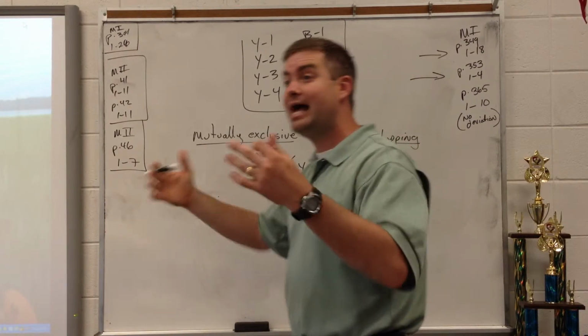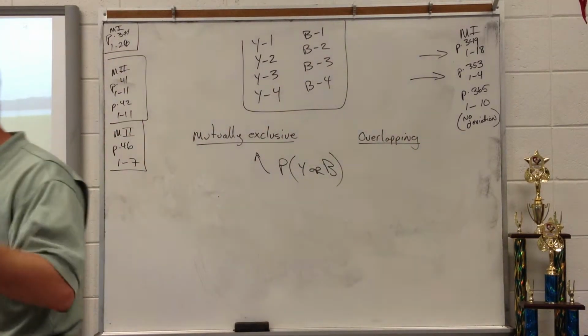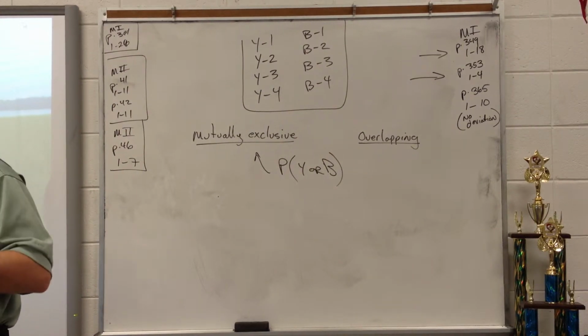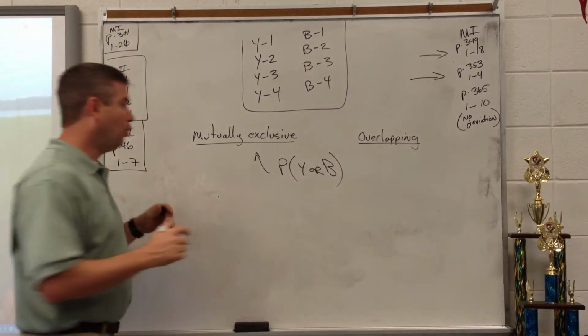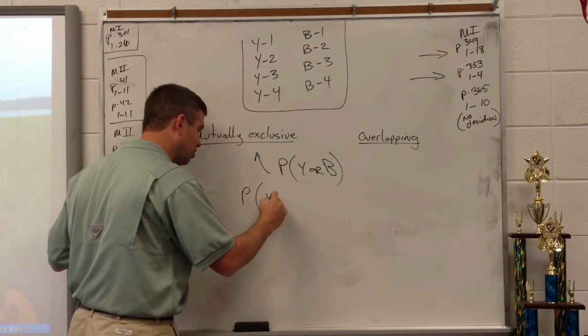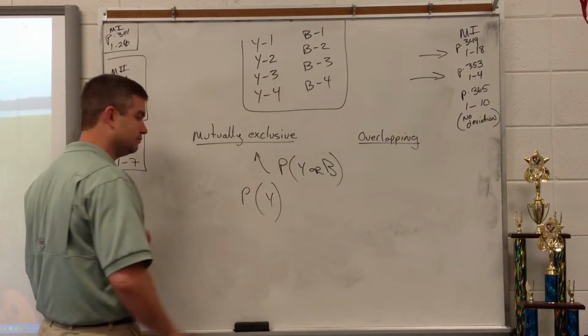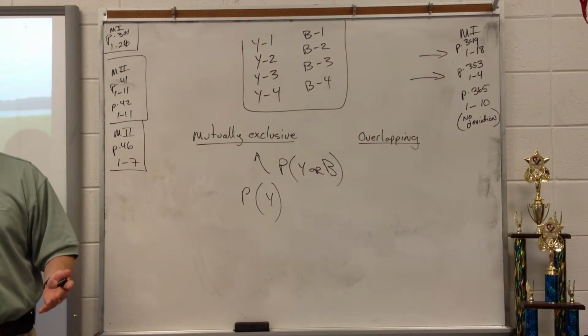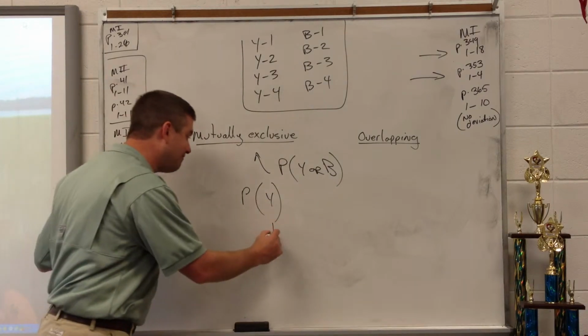All right, so now let's do the problem. In doing the problem, we'll come up with the formula. What is the probability of drawing a yellow card? 4 over 8, which reduces to 1/2. Half of them are yellow.